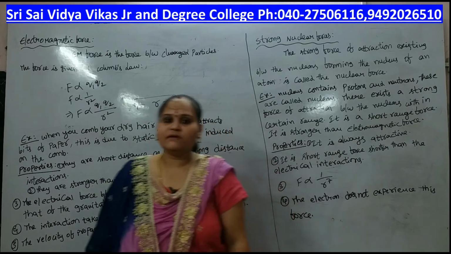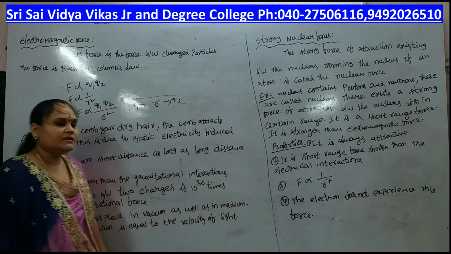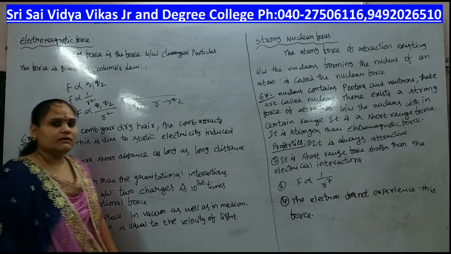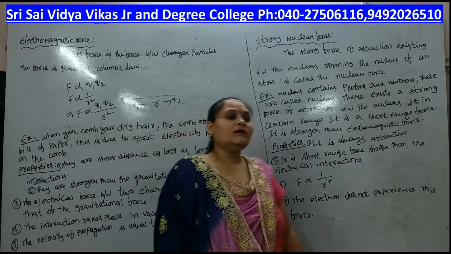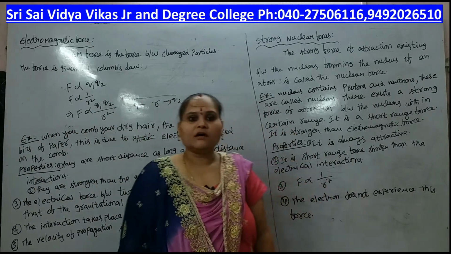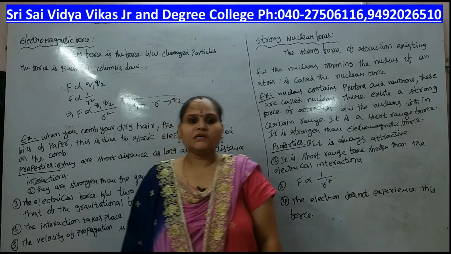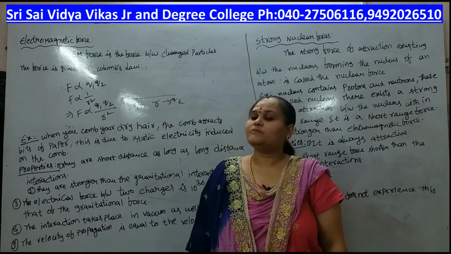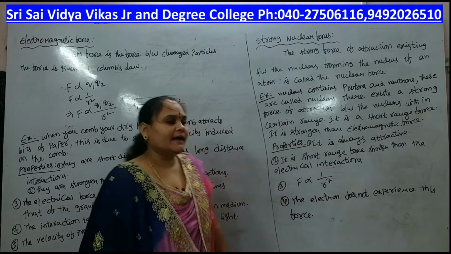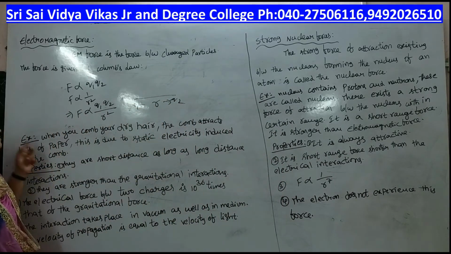Electromagnetic force is given by using Coulomb's law of interaction. In this electromagnetic force, electric and magnetic fields exist. These are not separated. That means these two forces are inseparable. That means this is an electromagnetic force.